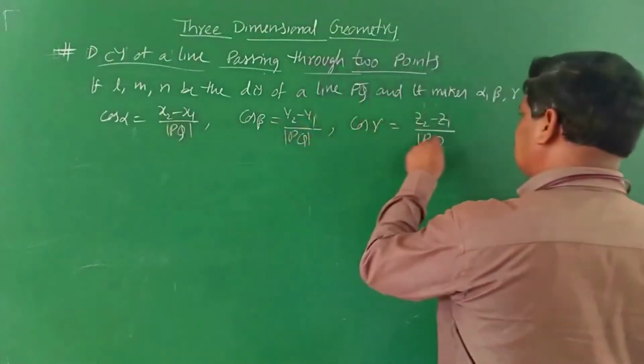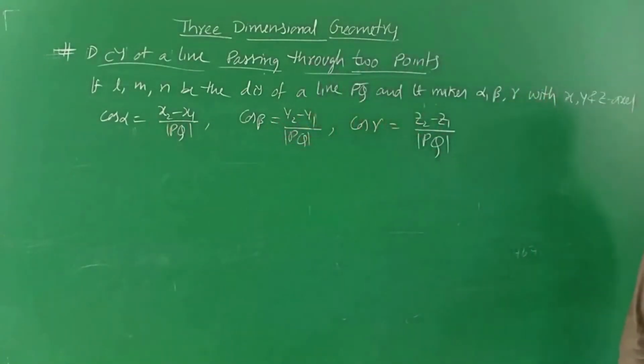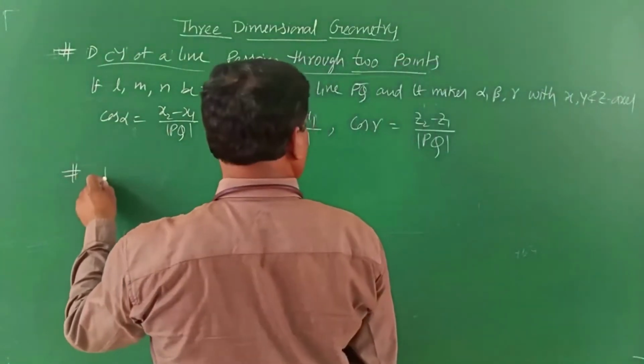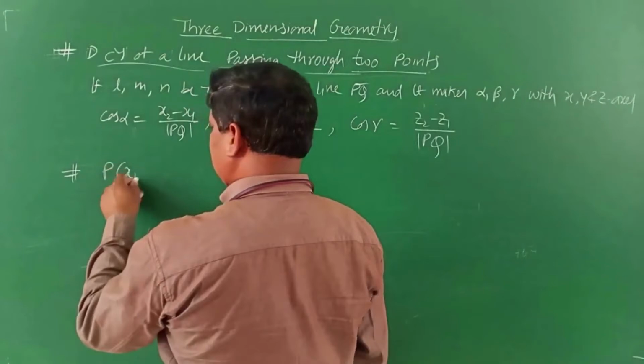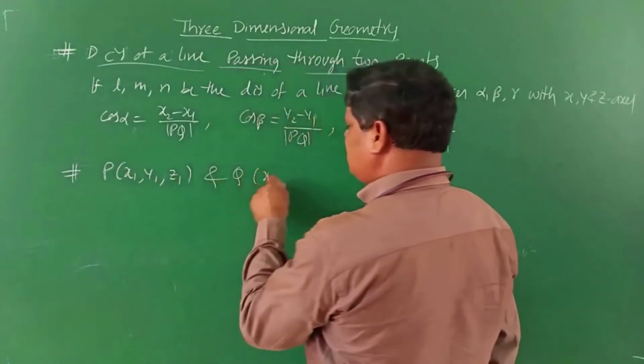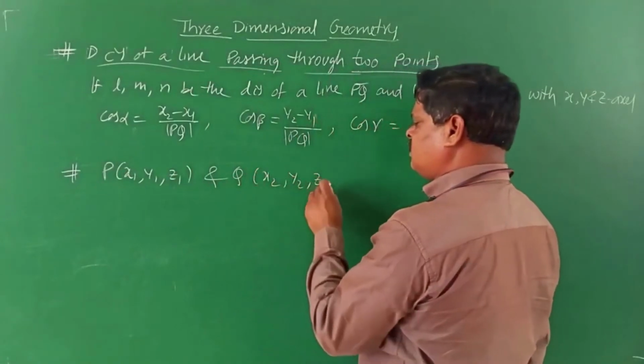You know how to find the distance between 2 points. Suppose P is x1, y1, z1 and Q is x2, y2, z2.